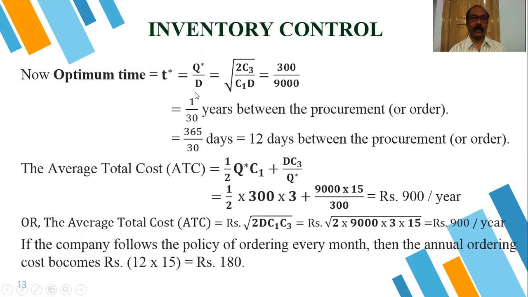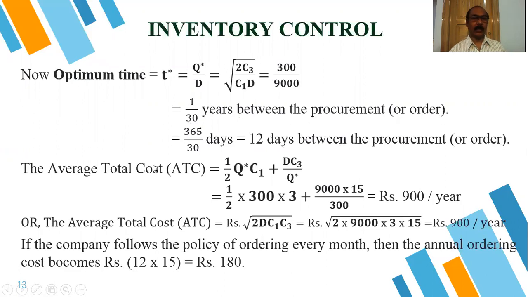Now we can convert it to days. 365 by 30 is equal to 12 days between the procurement of the orders. So that is the 12 days difference between two successive orders.